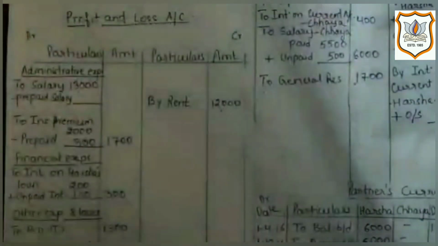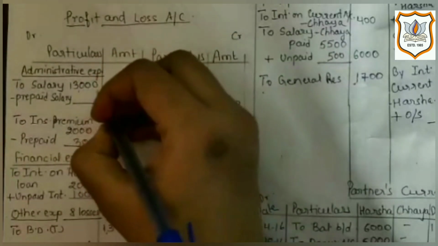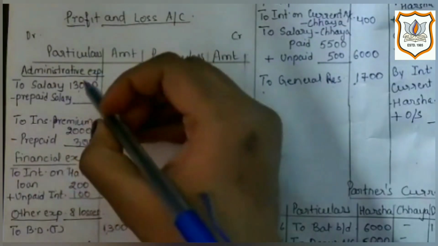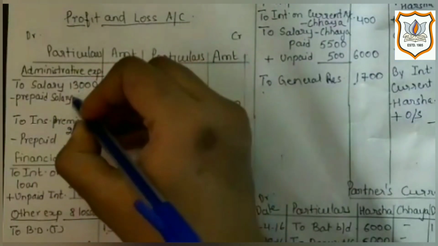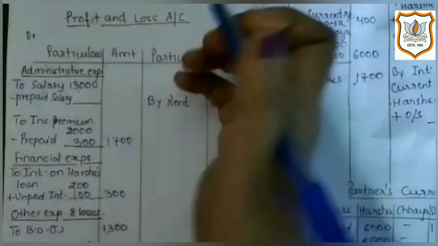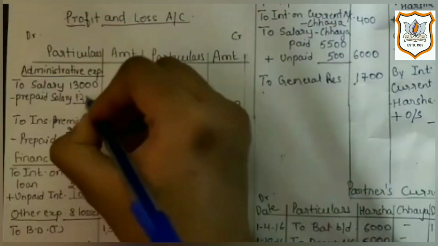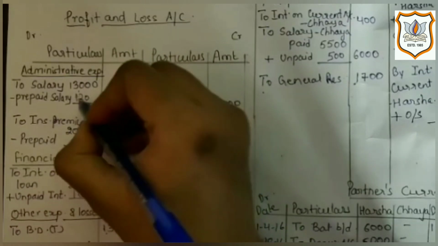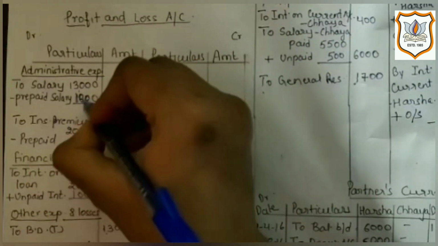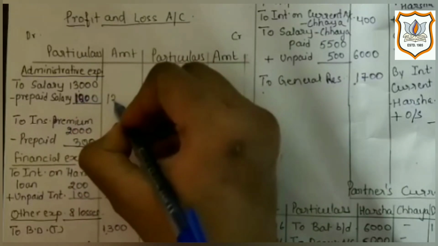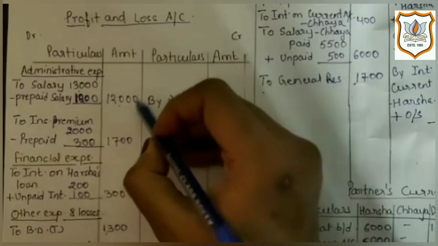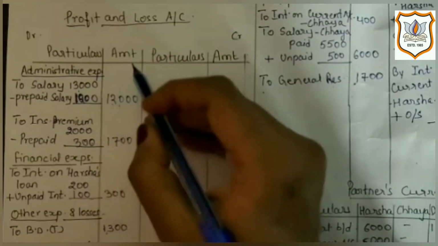So first effect of it would be deduction from salary, as it is not for current year, it is for next period, as we have paid it in advance. Here we will write 1000, which is prepaid, and in outer column current year annual salary 12,000 will be written.